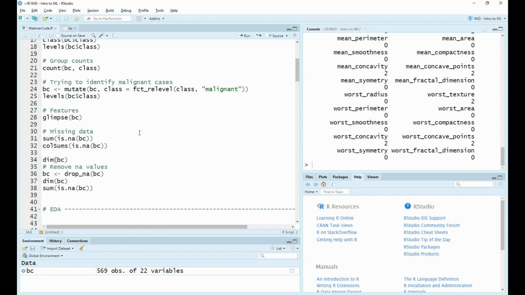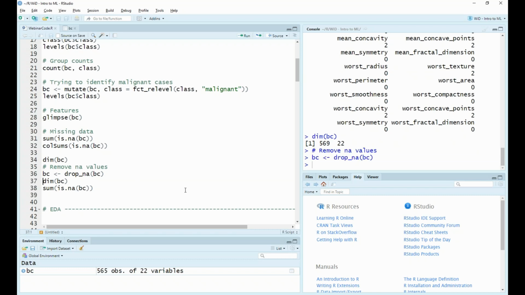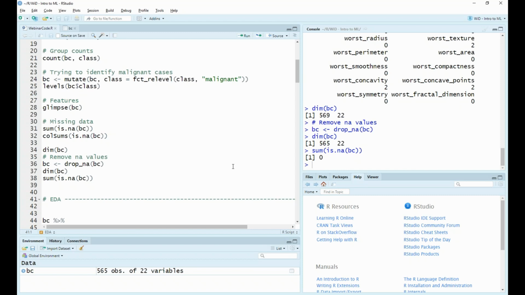So let's try, we can do that using the drop NA function. Currently our data set has 569 rows and 22 columns. Let's drop all the NA values and then see the dimensions again. Now we can see that we've got the same number of columns, but we've lost 4 of our rows. These rows relate to where any NA is occurring, so where any of these values are in the columns, the rows have been dropped. Now if we check again the number of NA values, we can see that this is now 0.